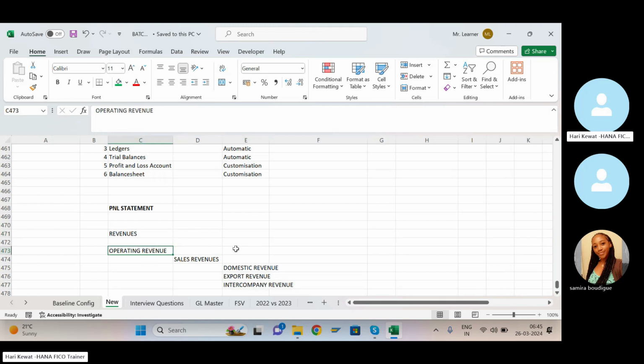It will give what is your operating revenue. In operating revenue, if you further want to know what is your sales revenue, it will show. In sales revenue, if you further want to know what is my domestic revenue, export revenue, intercompany revenue, it is possible to know. So it depends on your customization.